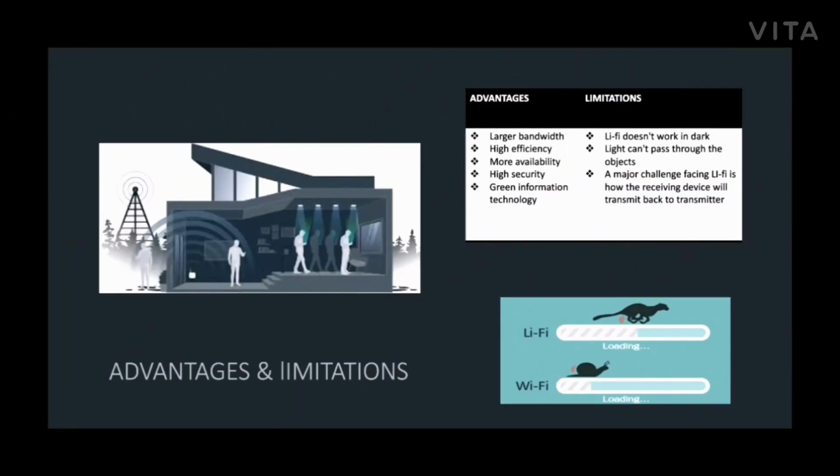Advantages and limitations. Advantages: larger bandwidth, higher efficiency, more availability, high security, and eco-friendly. Limitations: Li-Fi does not work in dark places. Light cannot pass through objects such as bricks, lampposts, etc. A major challenge facing Li-Fi is how the receiving device will transmit the data back to the transmitter.